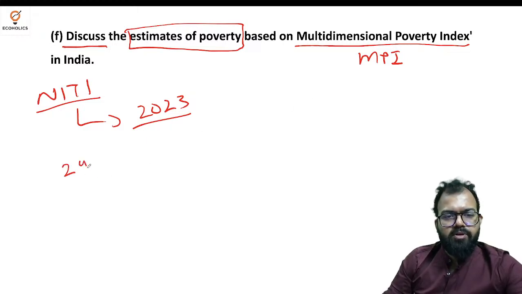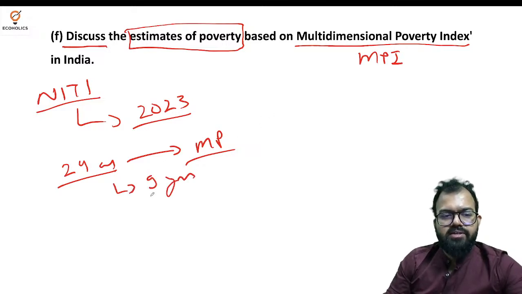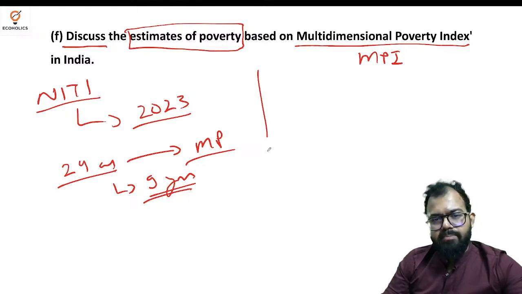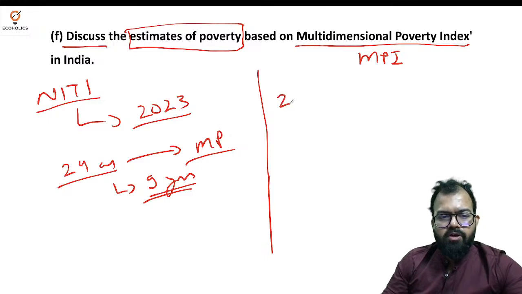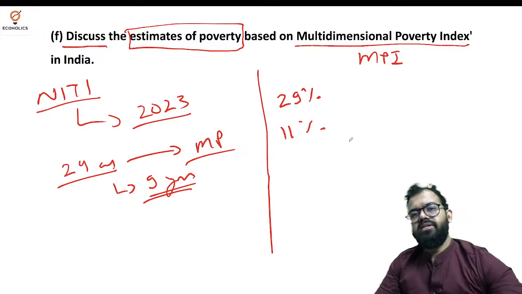They said approximately 24 crore people escaped multidimensional poverty in the last 9 years, a steep decline in the head count ratio from approximately 29% to 11% in the last 9 years.